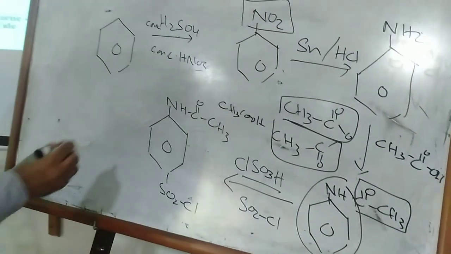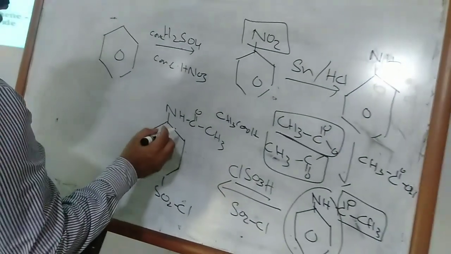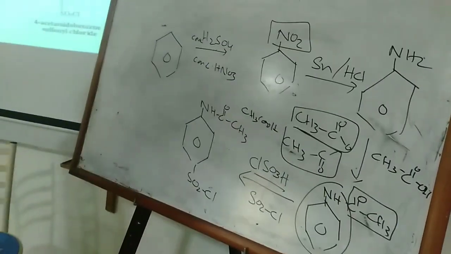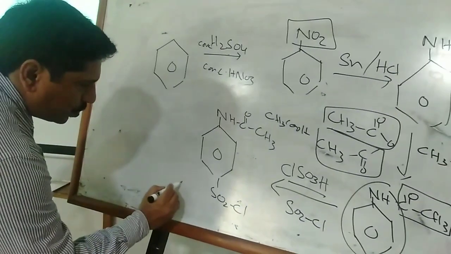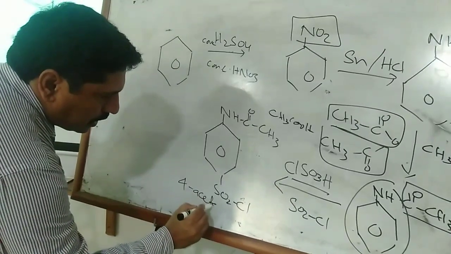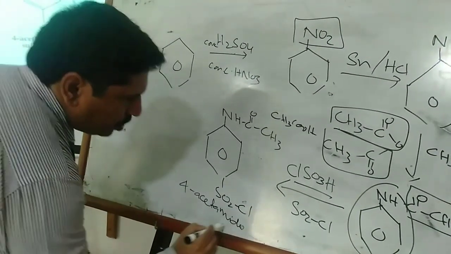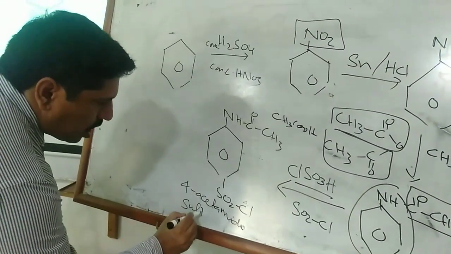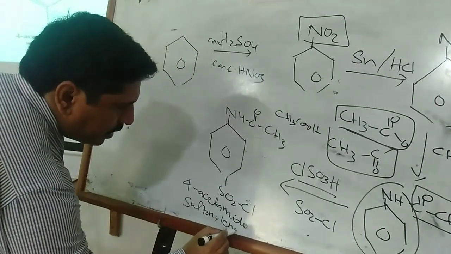SO2Cl, that is called acid amidosulfonyl chloride. That is 4-acid amidosulfonyl chloride,